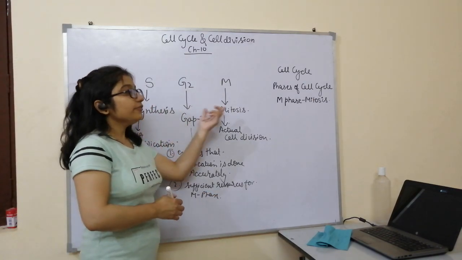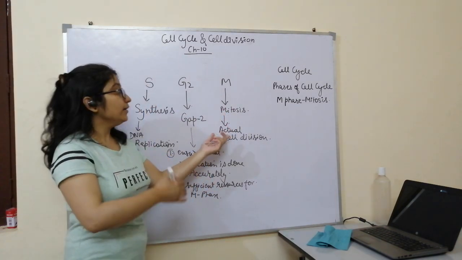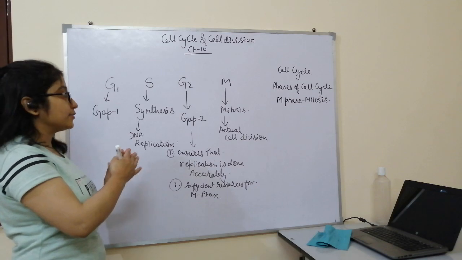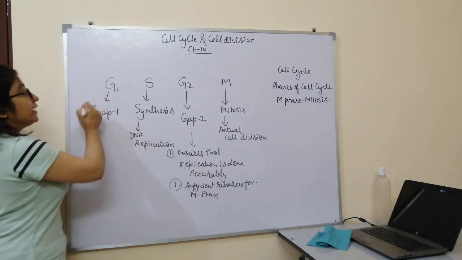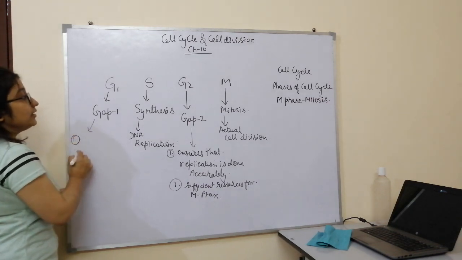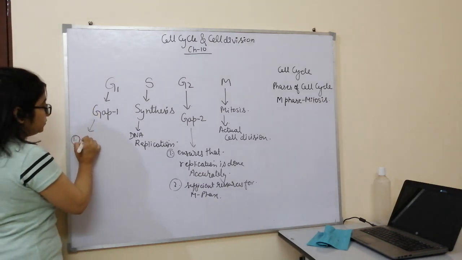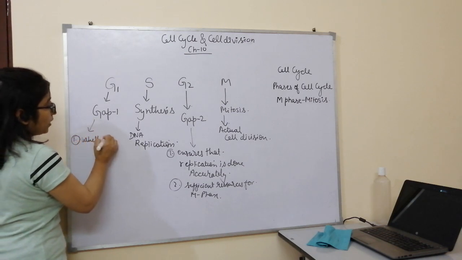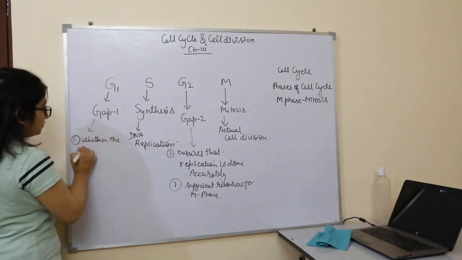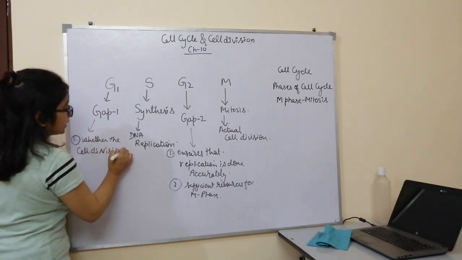And when the cell division has occurred, the cell has entered the mitosis phase and two daughter cells have been formed, then the gap 1 phase will first ensure whether the cell division has occurred accurately.